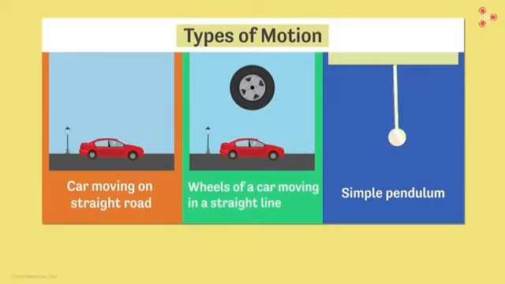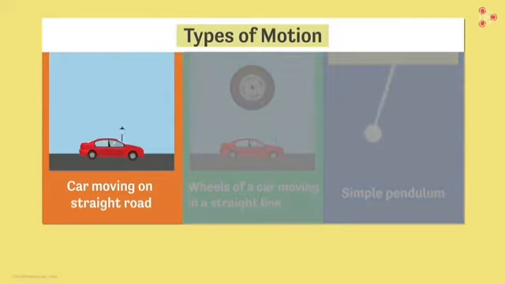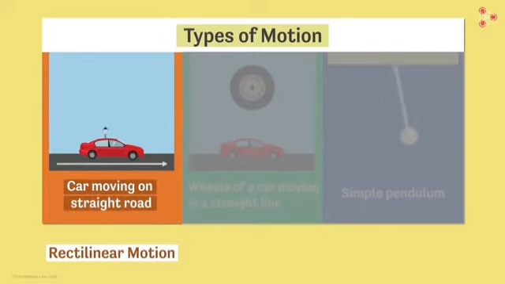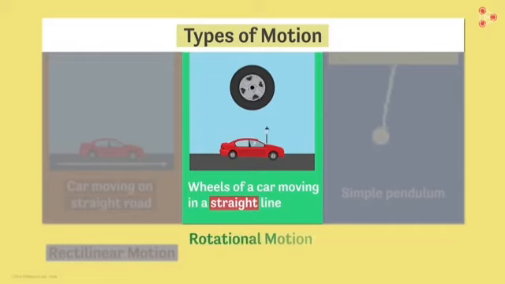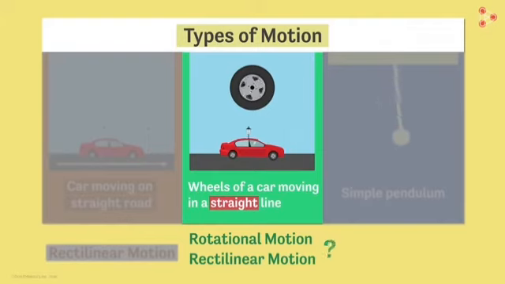So it can show two motions at a time. The wheels of the car move in a rotational motion, but the car goes in a straight line, rectilinear motion. The pendulum moves in a periodic motion. Periodic motion.